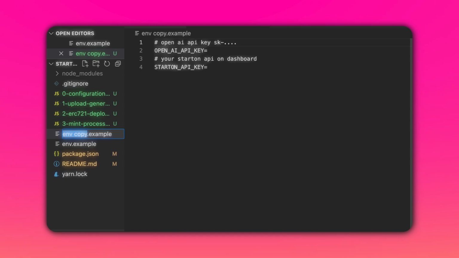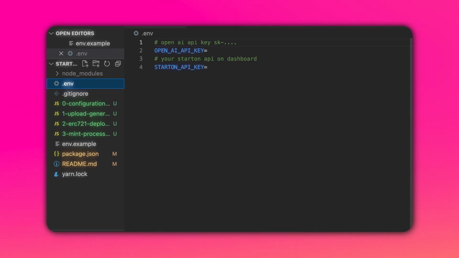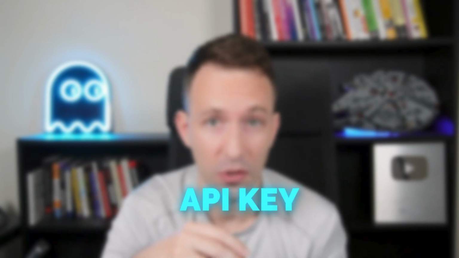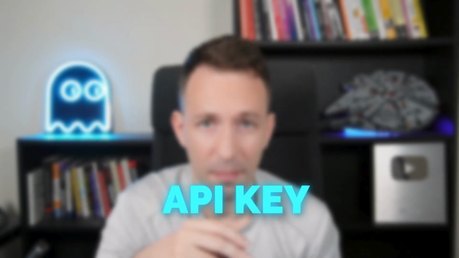So in general, in coding, we put our secrets in .env. Everything that must never be shared with other people, such as API keys. If you've never used an API key before, these are basically secrets that you use to access services. These are basically like passwords that you use to access services. We have two API keys, the one for OpenAI and the one for Starton.